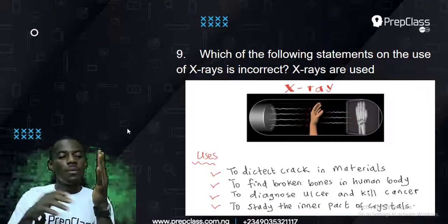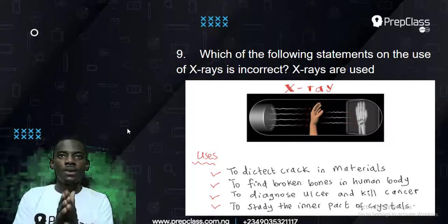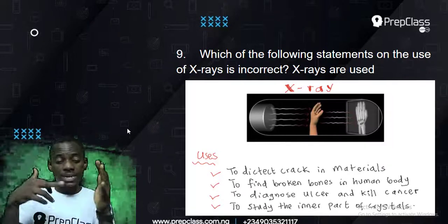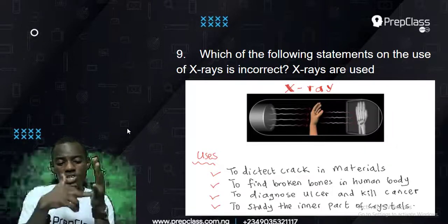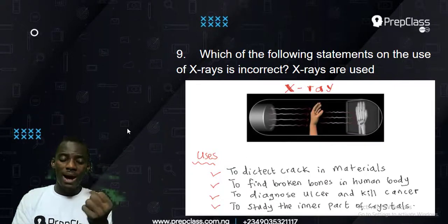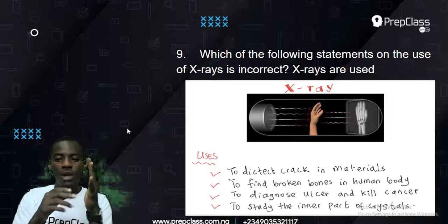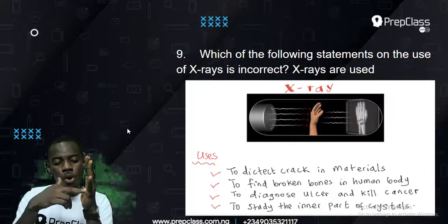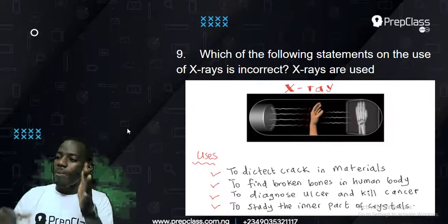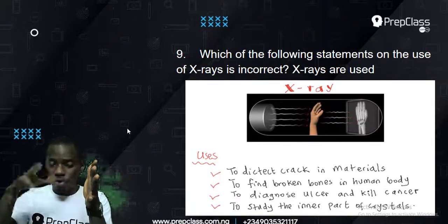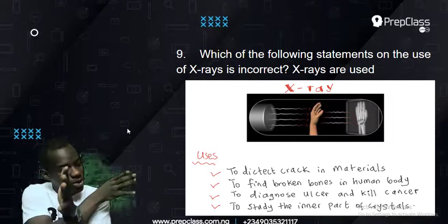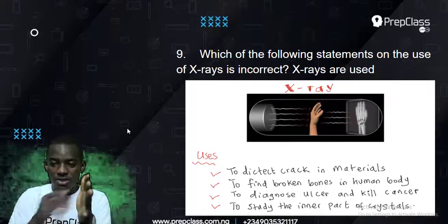But generally, when you expose your body to X-ray, when the X-ray touches the body, it penetrates because X-ray has strong penetrating power. It penetrates through the flesh, and when it goes through the bone, it will cast a shadow on any screen behind the hand. It's like I put a light to my hand in a dark room. When the light shines on my hand, it will cast a shadow on the wall behind my hand. So that's the way X-ray works.